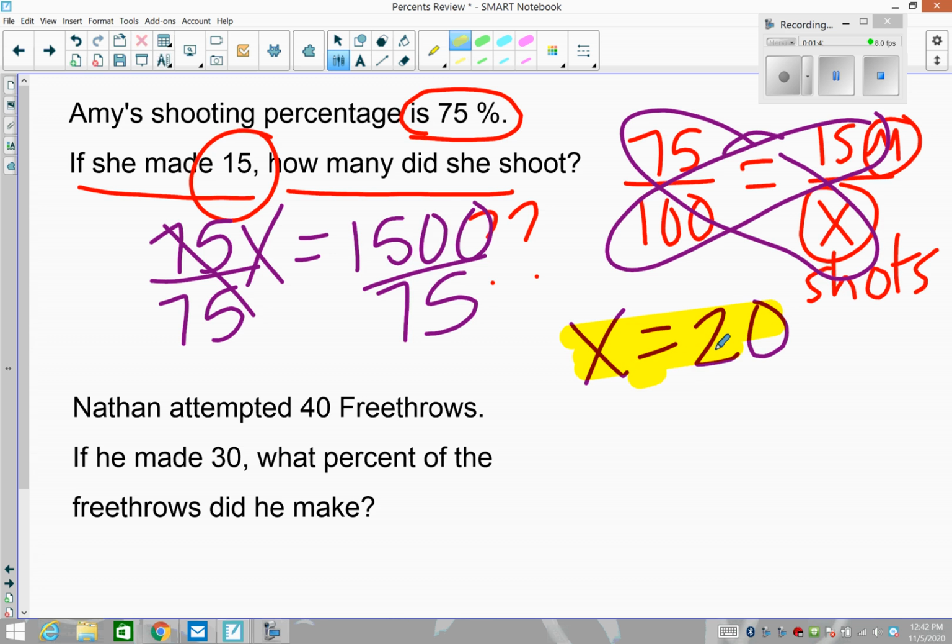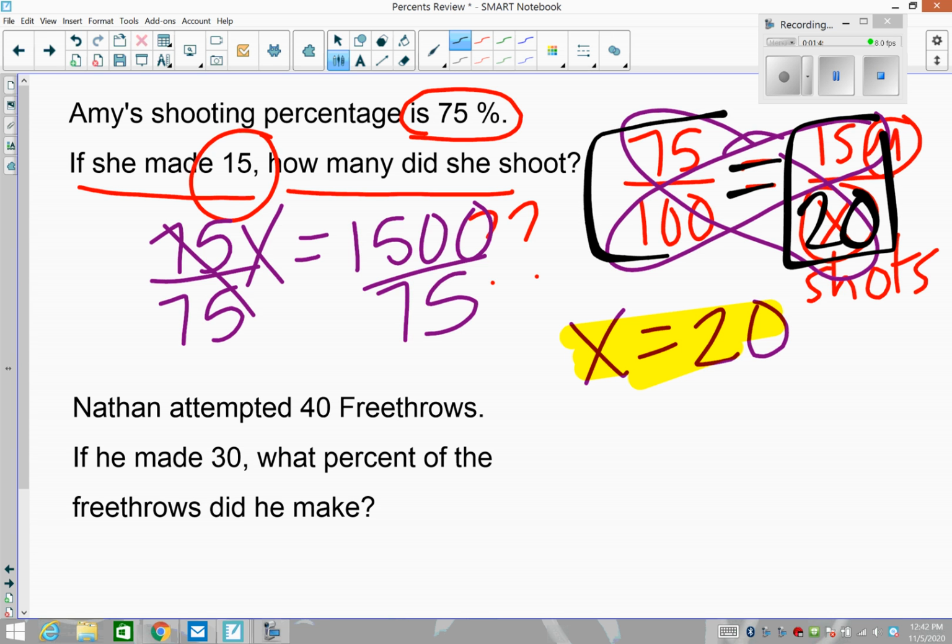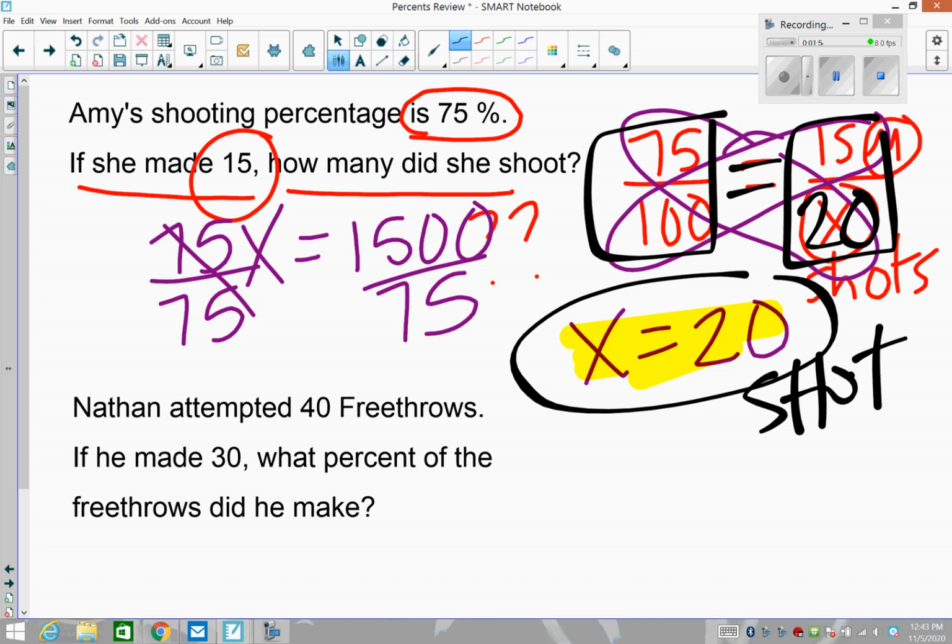So in order to get 75%, this would have to be a 20. So 15 out of 20 is 75%. So the first answer is that she shot 20 shots.